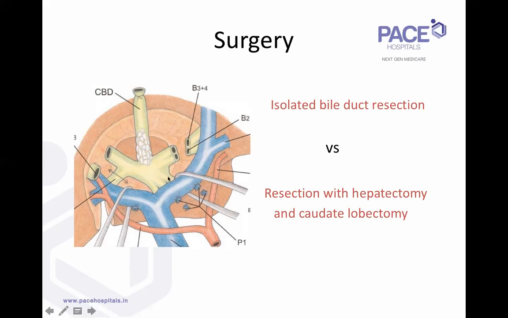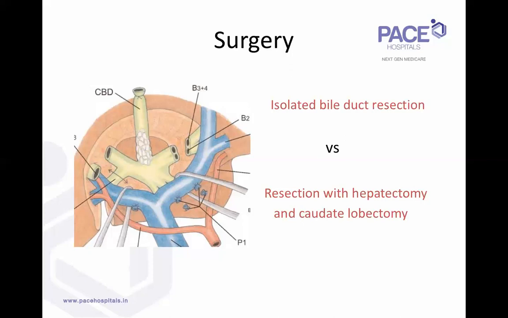Always, because of the direct infiltration of the caudate lobe by the tumor and the tumor spread along the bile ducts and the lymphatics, we would need to combine the bile duct excision with a caudate lobectomy. And combining hilar cholangiocarcinoma bile duct excision with caudate lobectomy and hepatectomy is always found to have better R0 margins, better long-term survival, and reduced local recurrence rates compared to isolated bile duct excision.